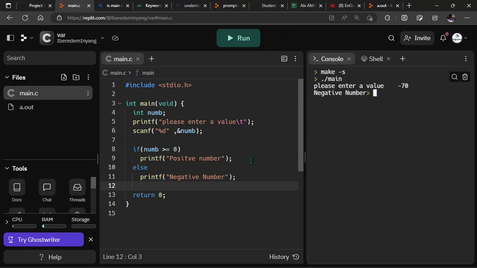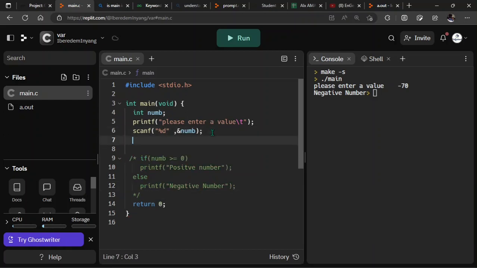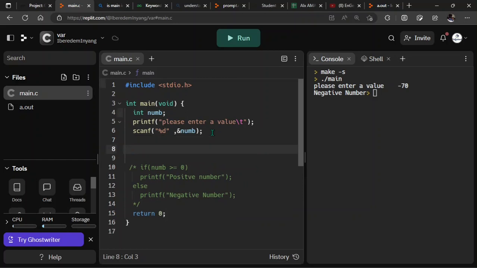Now there's what we call a ternary operator. The ternary operator is also used to check conditions, right? But I think it's only two conditions that you can actually use the ternary operator for. Let's try to use that. But now let me just comment out this very line. Let's take this out for now so we can see how the ternary operator actually works. All right, so let's still try to use the same condition.